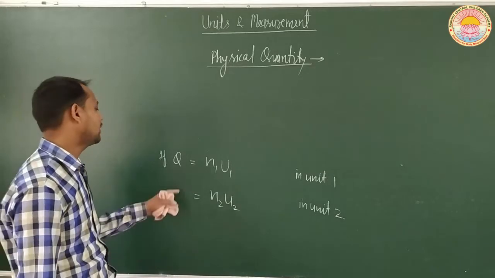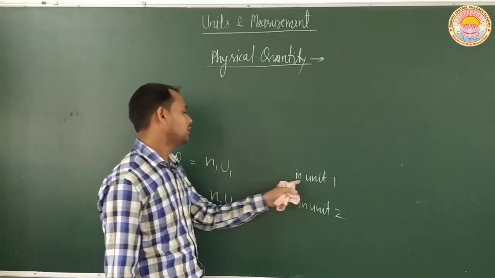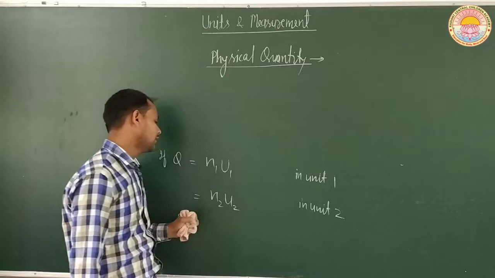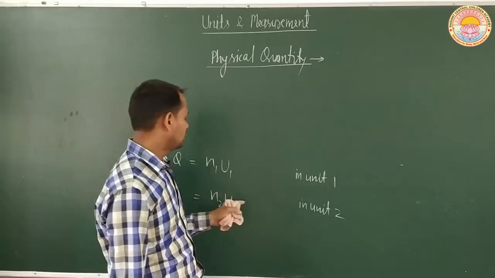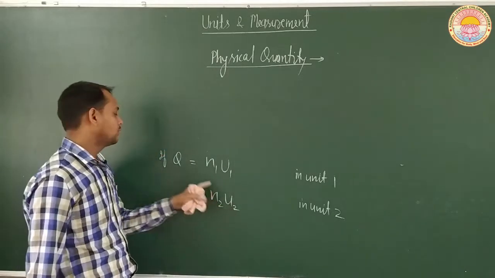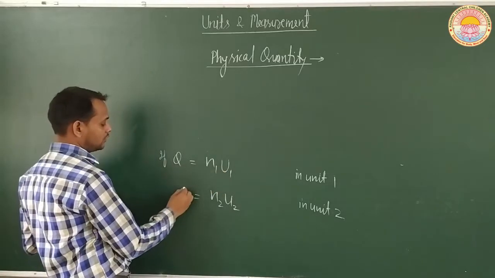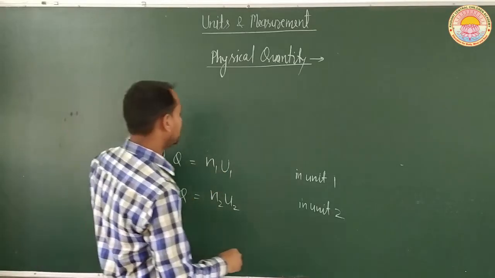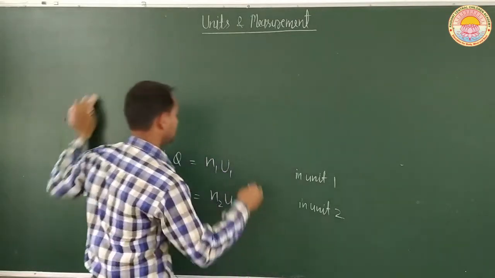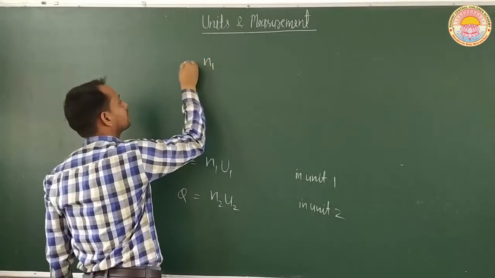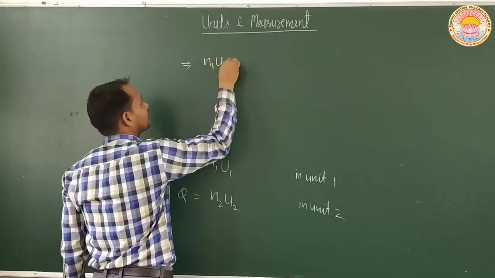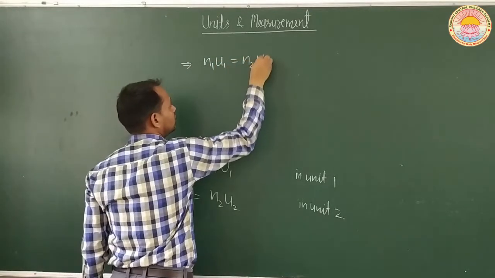So the same physical quantity is written in unit 1 as N1 U1 and in unit 2 as N2 U2. Since both are equal to Q, we can write N1 U1 is equal to N2 U2.